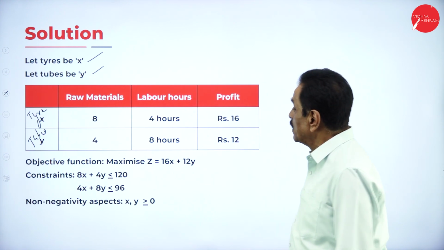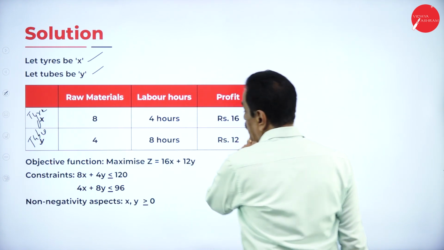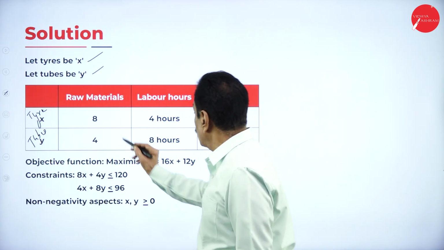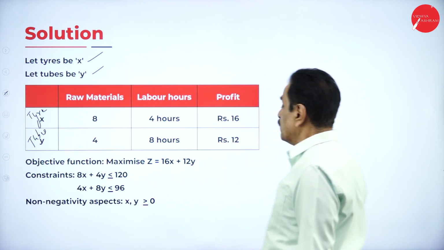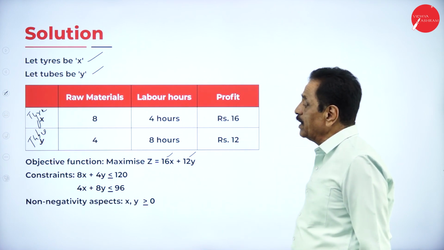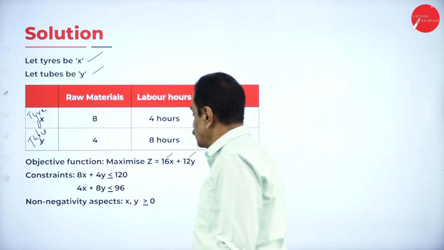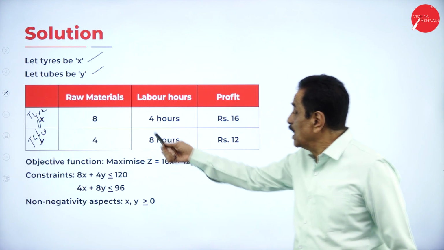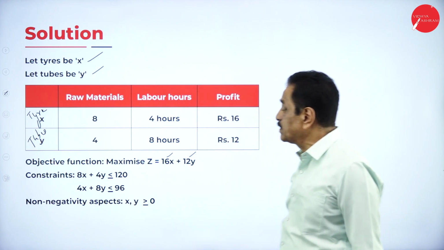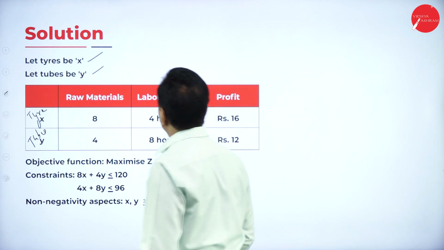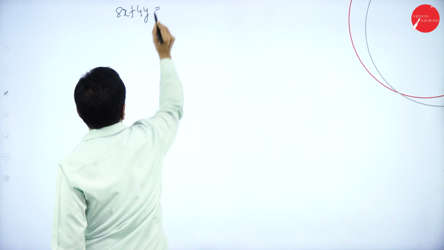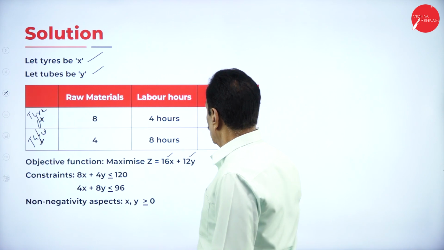What is the equation? 8x plus 4y is at most 120. Then 4x plus 8y is at most 96, where x and y are not negative. What's your maximum profit? 16x plus 12y. Okay, we'll move on. Constraints. Your equations are 8x plus 4y is 120 and 4x plus 8y is 96. Constraint one: 8x plus 4y is 120.